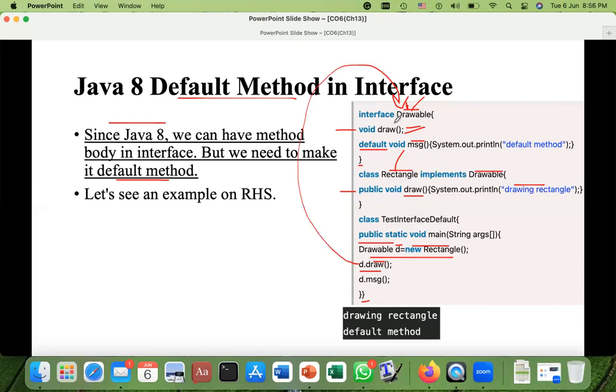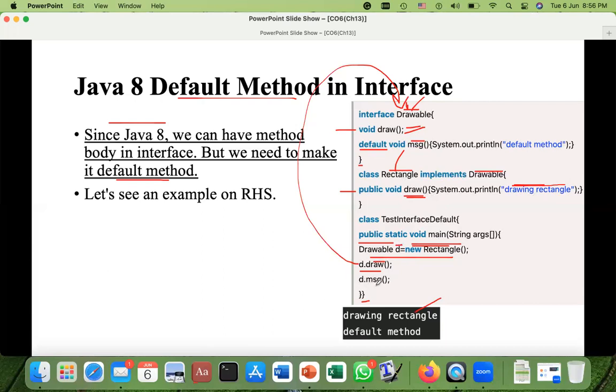It will find the body. So during compilation, your program knows that its body is available in its child class. And what is the child class of this one? Due to the right hand side of this object, we know that it is Rectangle. So I will go into that Rectangle. That draw is now available there, and its body is available there. So this message will be printed on the output screen, drawing rectangle, which you can see here due to this statement.